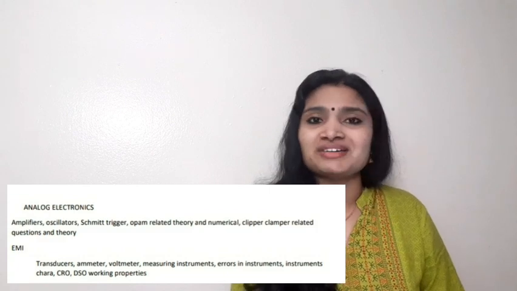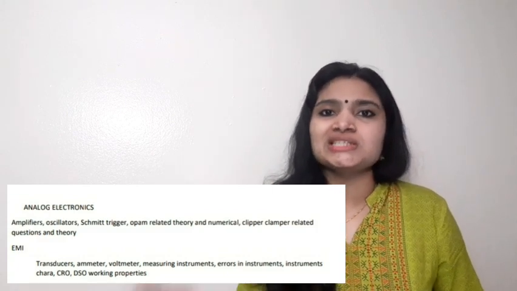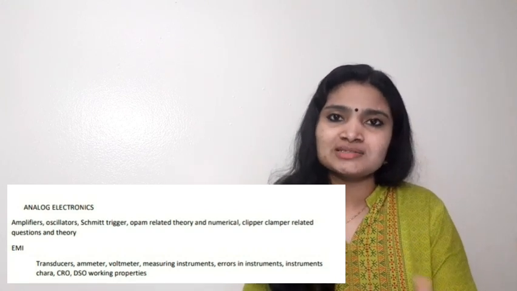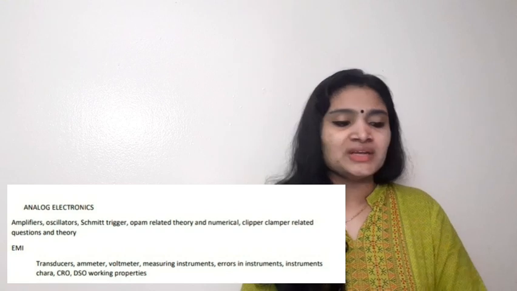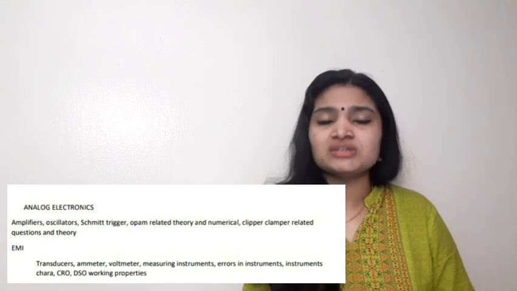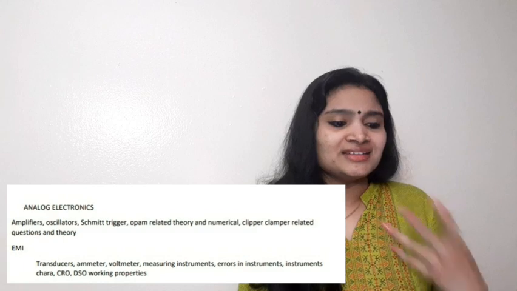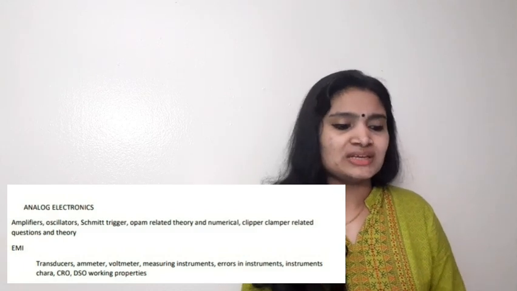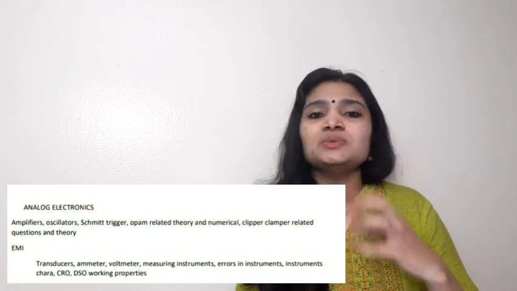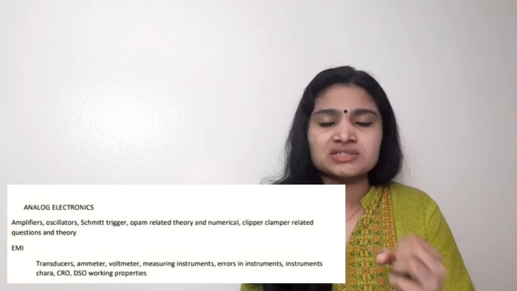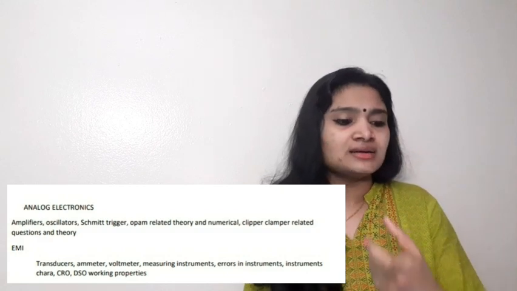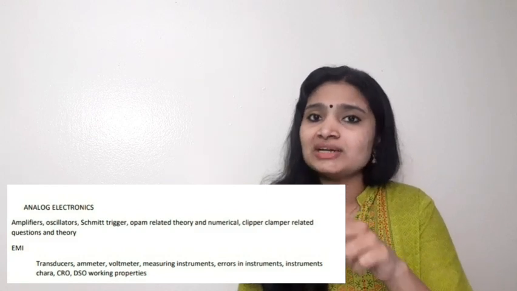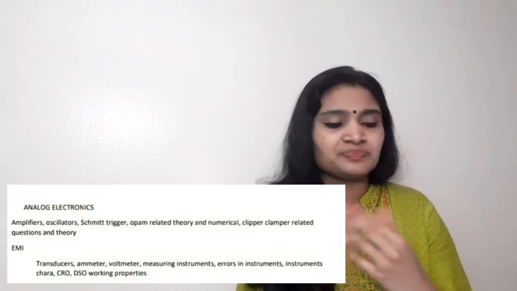Next one, EMI, that is electronic measurement and instrumentation. If you take the diploma examinations, you can see a lot of questions coming from this subject. Which areas do you have to study? Actually, all the areas are important. Transducers, ammeters, voltmeters. Then CRO and DSO, the working of CRO and DSO, the structures, all these are important, and the waveforms which we give on both axes, that is the horizontal deflection plate and vertical deflection plate.